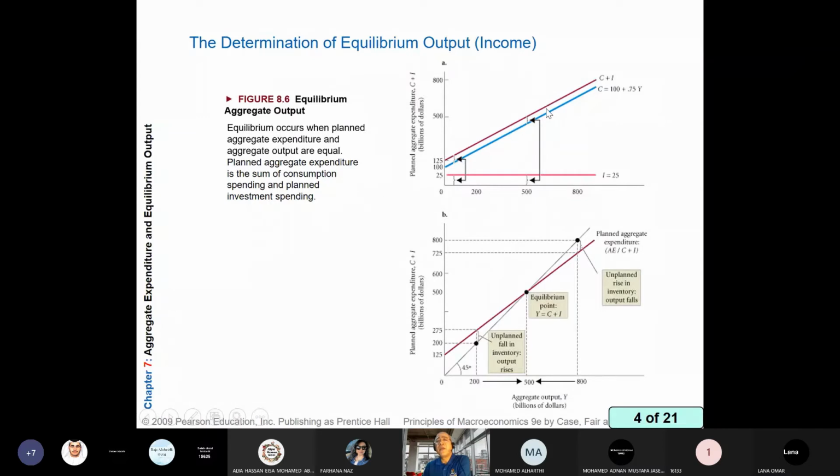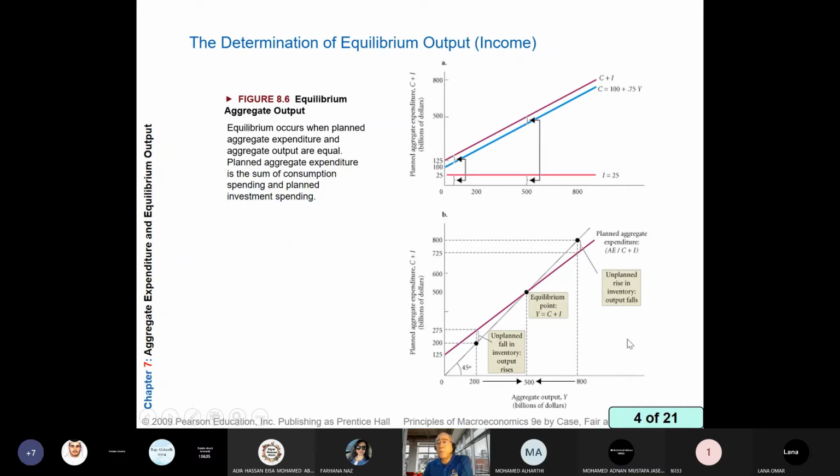So the new curve represents planned aggregate expenditure, because I added planned investment to consumption. So now the dark red is planned aggregate expenditure. I will take planned aggregate expenditure to the lower panel of the graph. This is planned aggregate expenditure, and I will add the 45-degree line.